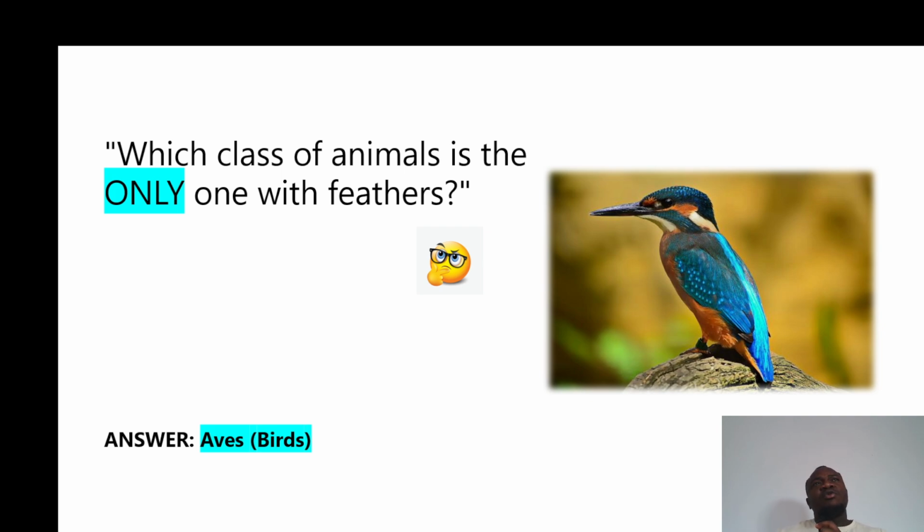You have some aves that do fly, and some that don't fly, but they have feathers. For example, an ostrich. So an ostrich is a bird. They don't fly, they move very fast, but you can't say that because they're not flying, they're not birds. No, they lay eggs like all other birds. They have wings like all other birds, so that makes an ostrich a bird. So animals that have feathers are known as aves. They belong to the class known as aves, which consists of different kinds of birds.